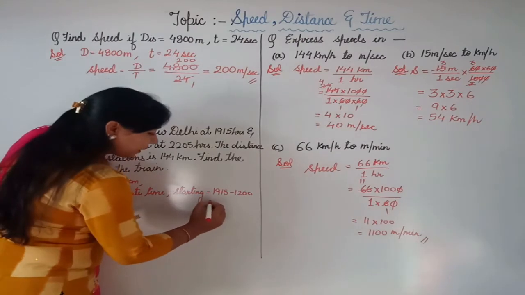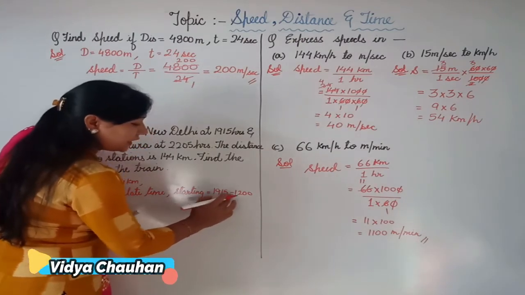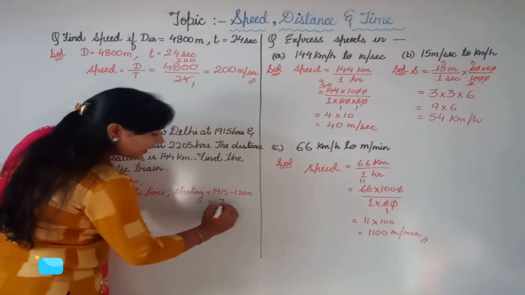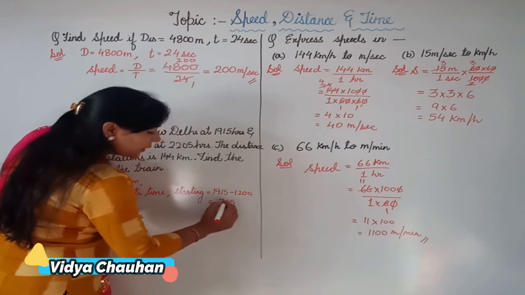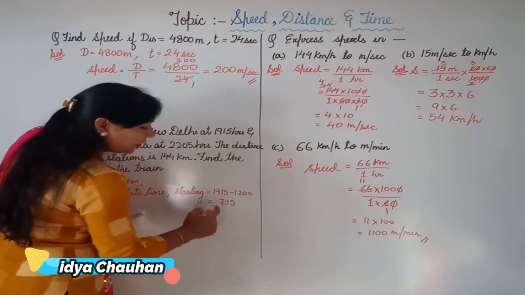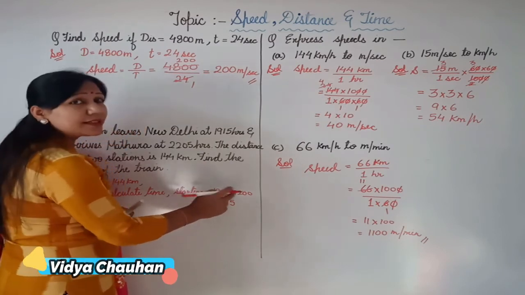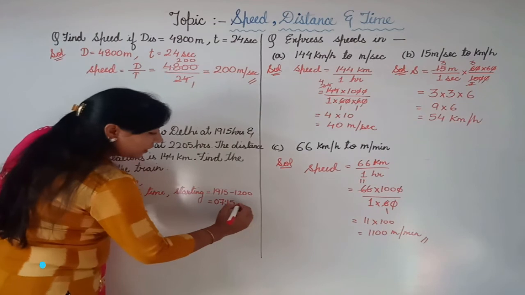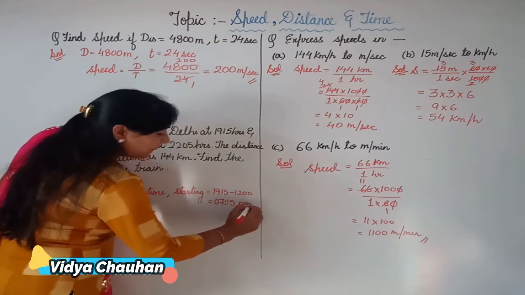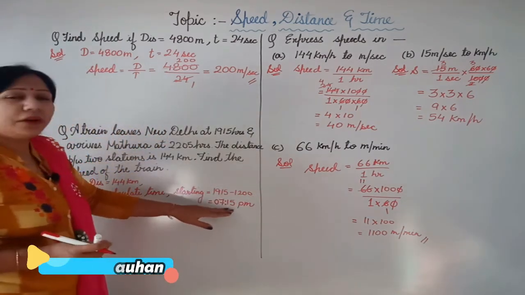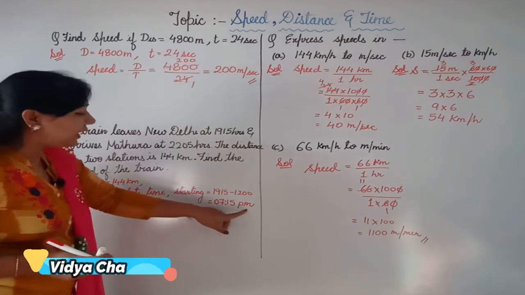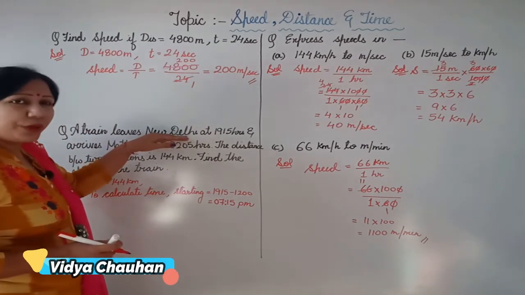So when you subtract 12:00 from 19:15, you will get 7:15. Since it is subtracted by 12:00, you can write here PM. So the train started at 7:15 PM from New Delhi.